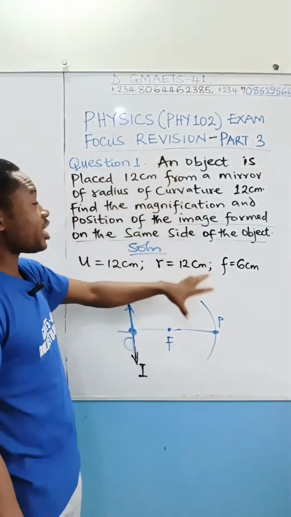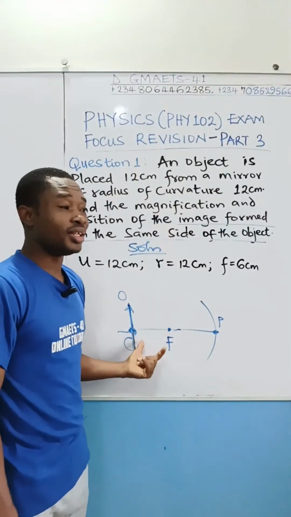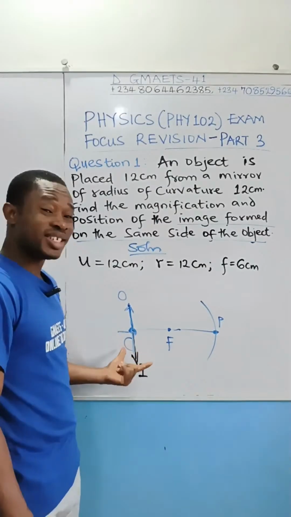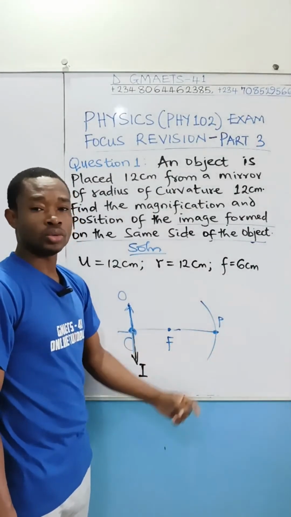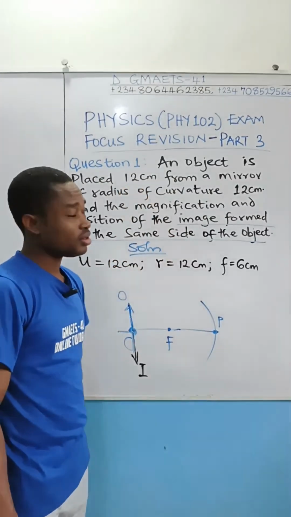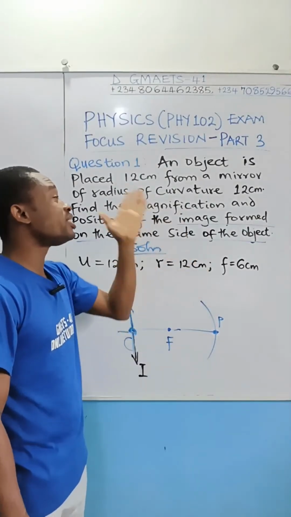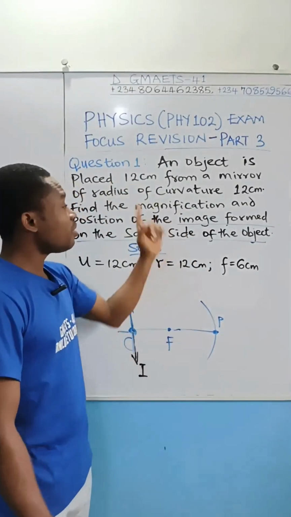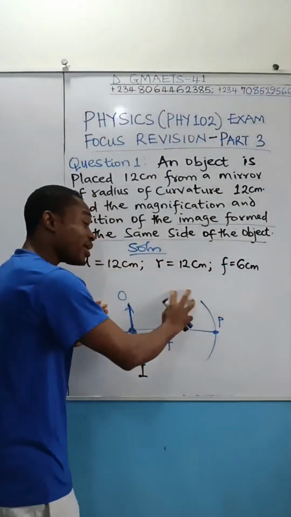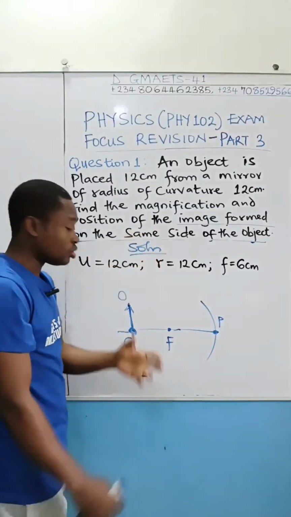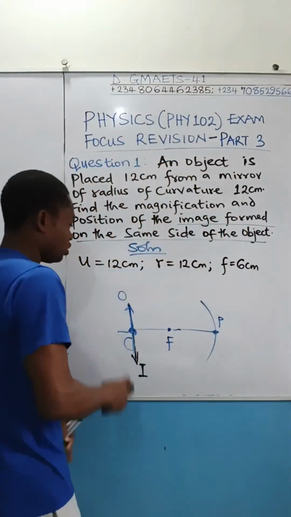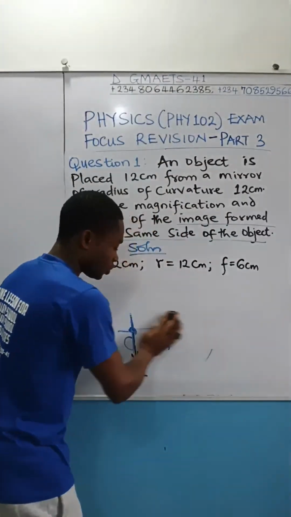Which means for this question, even without solving anything, I already know the dimensions of the image formed. The image is going to be 12 centimeters away from the pole. It's going to be 12 centimeters, exactly where the object is placed. And the magnification, the image will be the same size as the object. If the image is the same size as the object, it means that the magnification is going to be 1. If you want to learn more about how you can interpret this for certain questions given to you, take that class, that live class on mirror concepts, if you have not already done so.